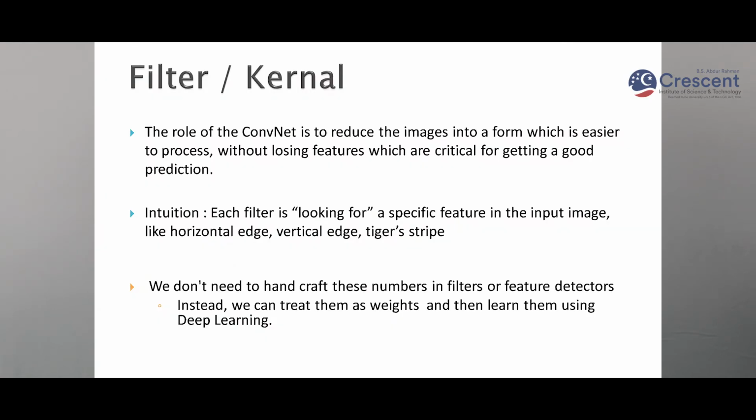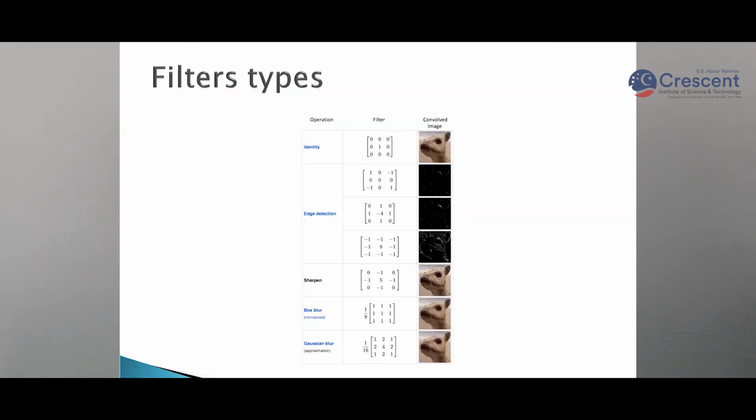Filter is trying to extract the features from the image. Like if you want to extract horizontal edge, vertical edge or tiger stripe from the image, you can use many filters that will extract the information without changing the image, but reducing the size of the image. So these are some filter examples that we can use in the convolution.